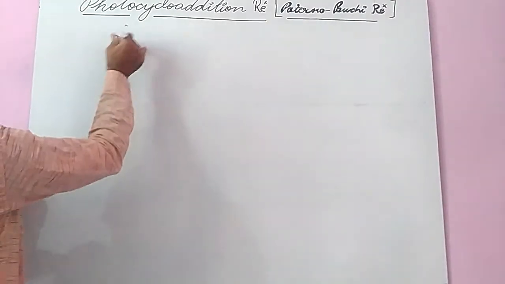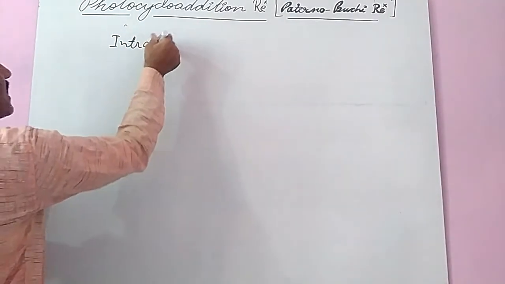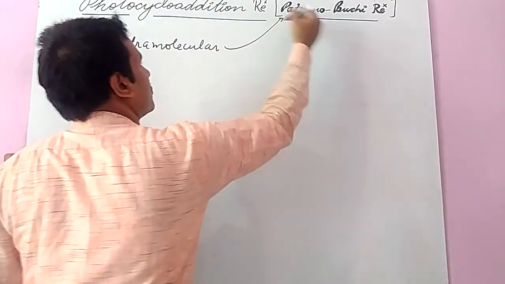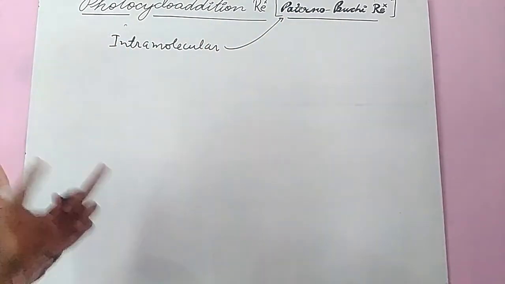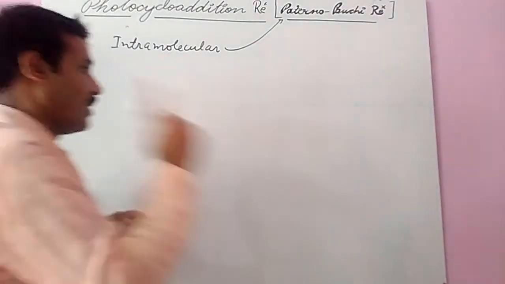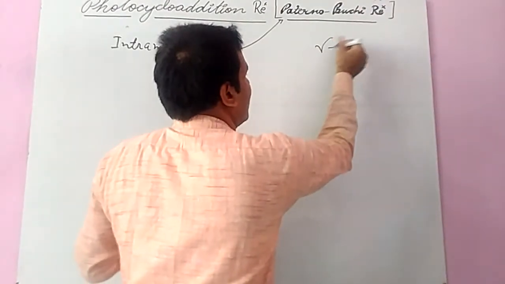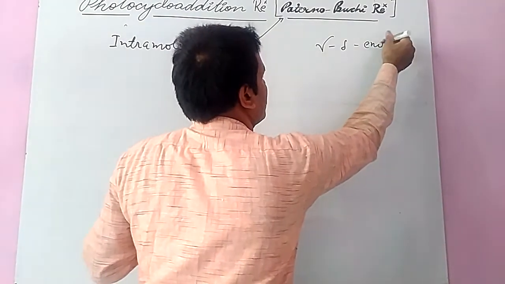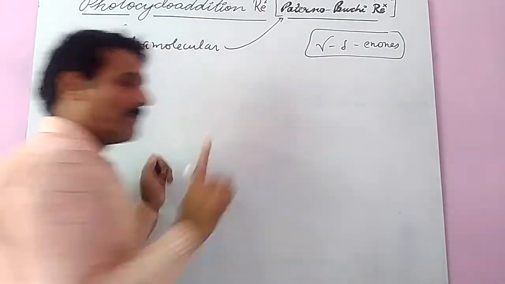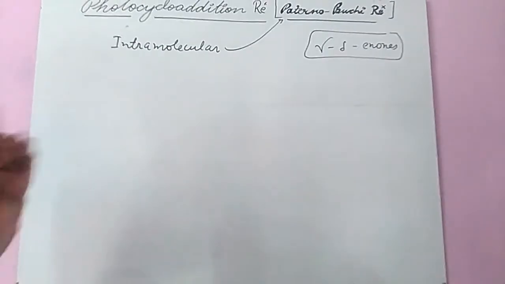And then I will discuss the last case, that is the intramolecular Paterno-Buchi reaction. First important point regarding the intramolecular Paterno-Buchi reaction: who shows it? Always the gamma-delta enone. The gamma-delta enone shows this type of reaction.